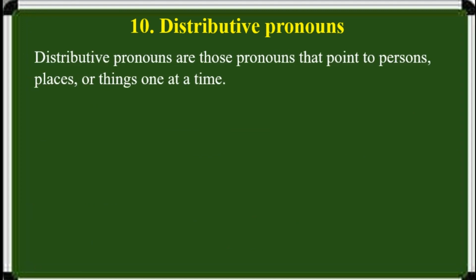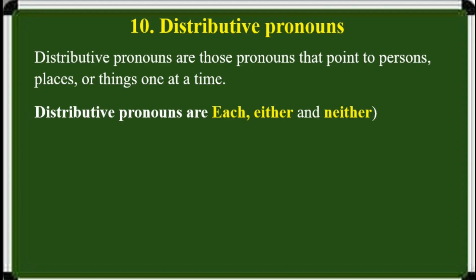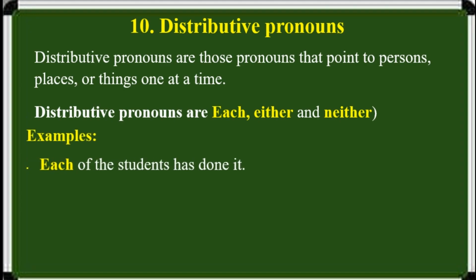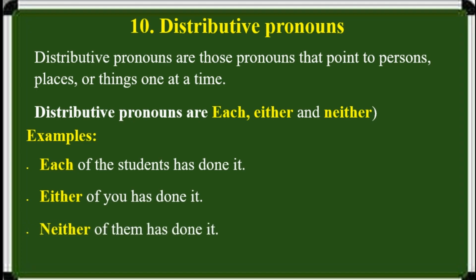The last one, distributive pronouns. Distributive pronouns are those pronouns that point to persons, places, or things one at a time. Distributive pronouns are each, either, and neither. Look at these examples. Each of the students has done it. Either of you has done it. Neither of them has done it.